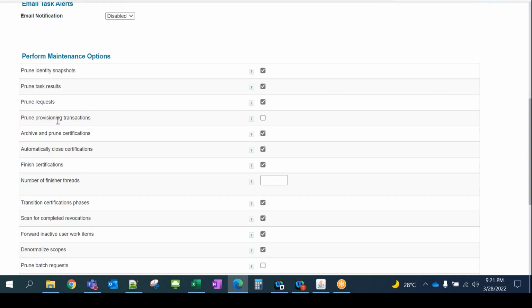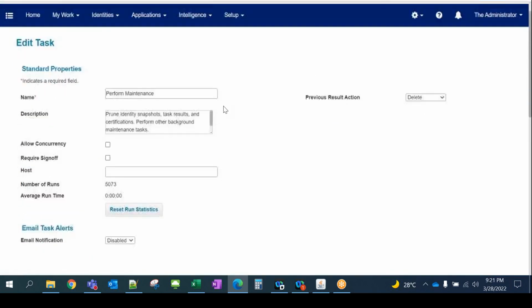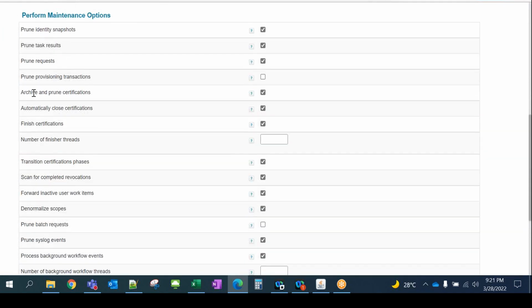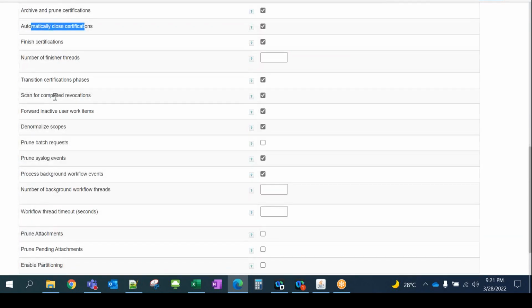That's the pruning, and we can configure the pruning settings under the global settings here. The second is the archive thing. Certification is also important: it closes the certification if it's already done. So it does certification-related work and pruning.